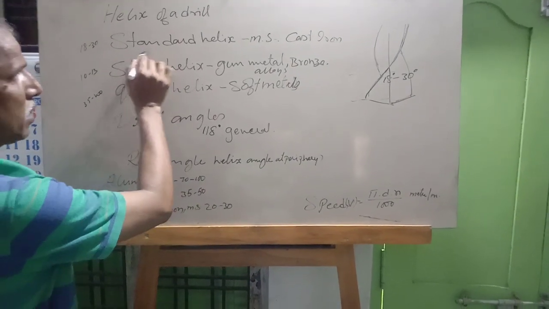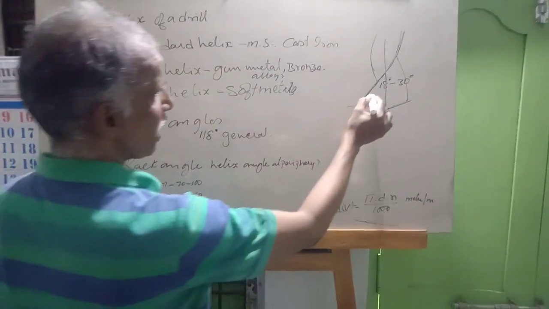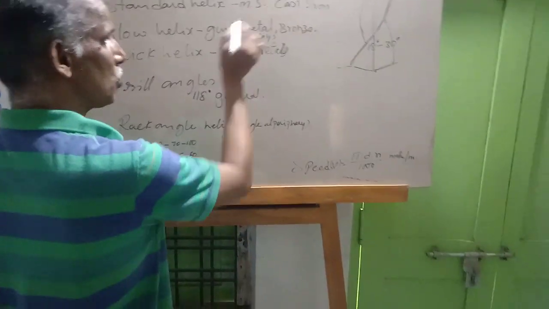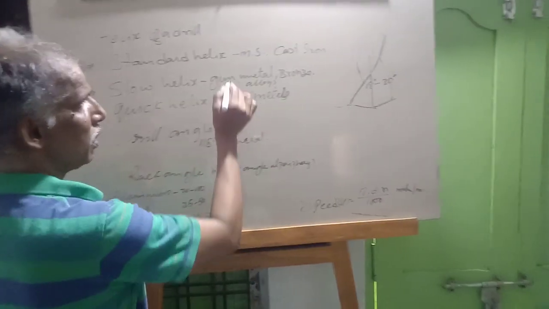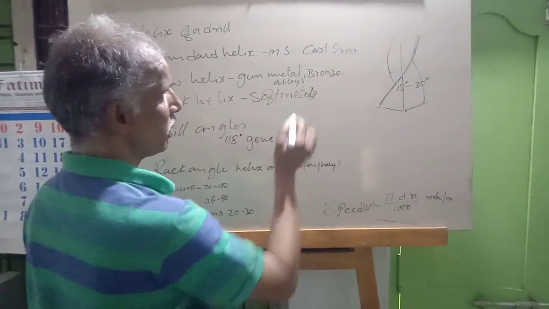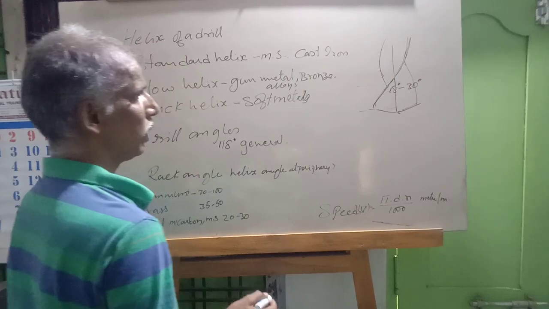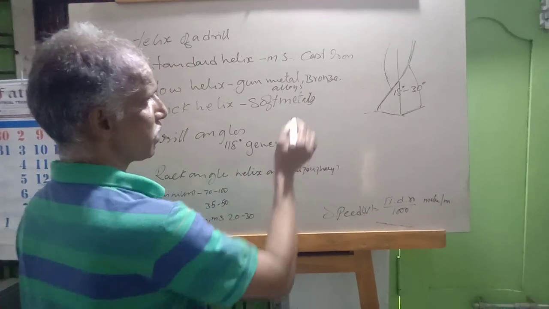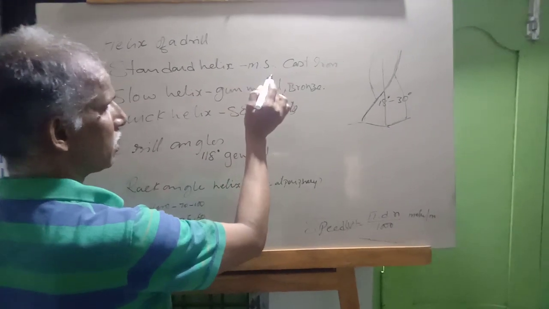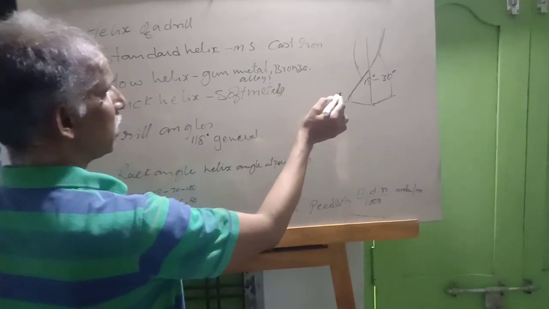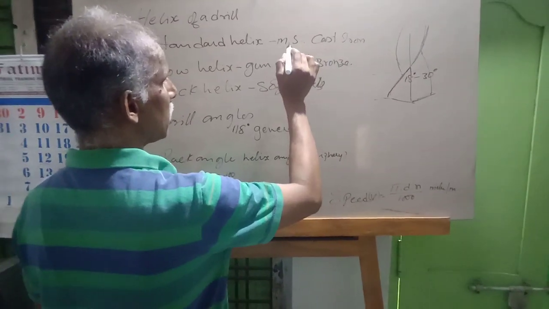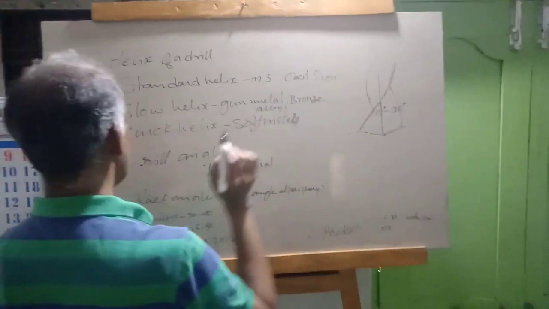For example, a standard drill helix, which has 18 to 30 degrees helix angle, is used to drill mild steel and cast iron. The standard helix angle is 18 to 30 degrees. It is used for drilling mild steel and cast iron.